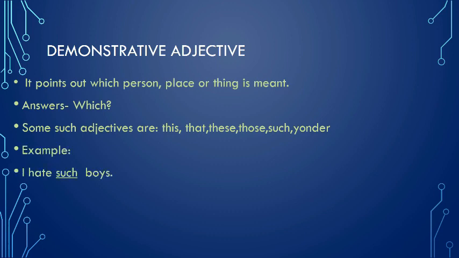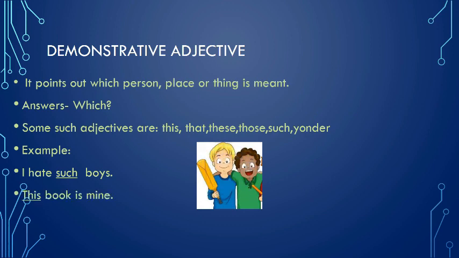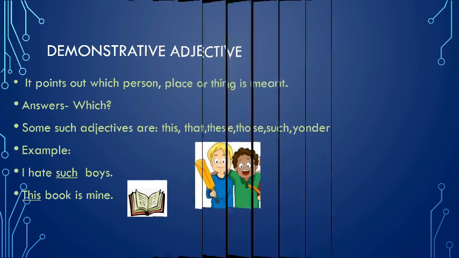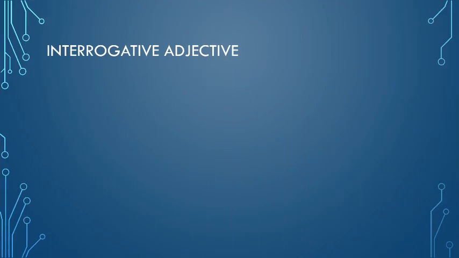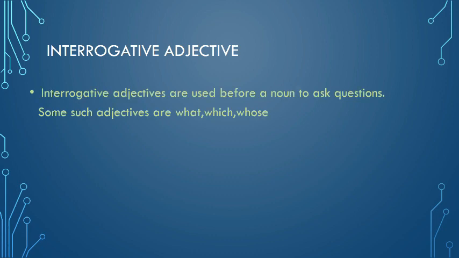Example: I hate such boys. This book is mine. Here the underlined words are demonstrative adjectives. Interrogative adjective. Interrogative adjectives are used before a noun to ask questions.